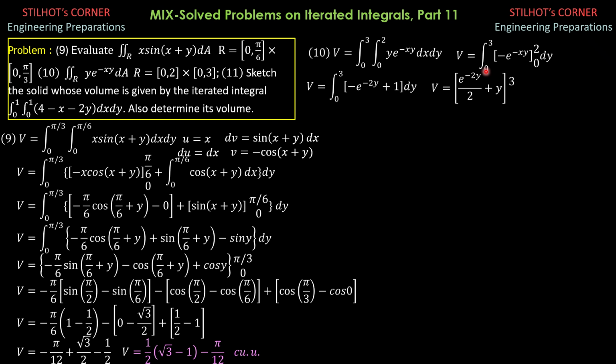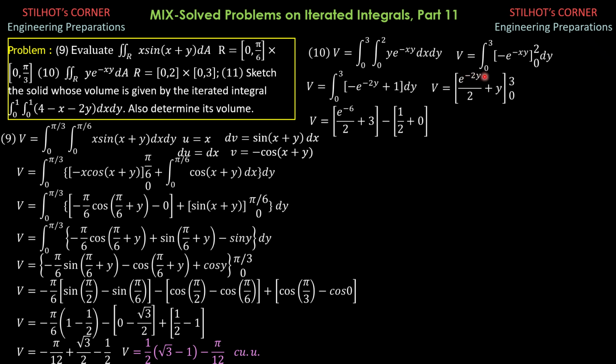E to the negative 2y over 2 plus y, 0 to 3. Because there is coefficient 2 in the exponent of e, this is e to the negative 6 over 2 plus 3, then minus lower limit e to the 0, which is 1 over 2, and plus 0. So that would be e to the negative 6 over 2 plus 3, then minus 1 half.